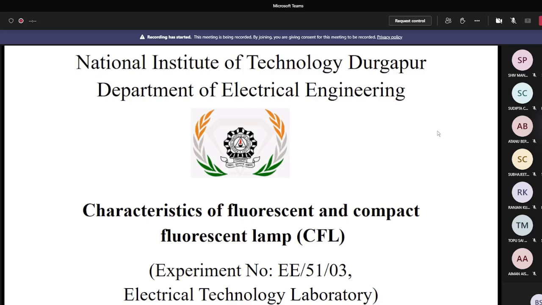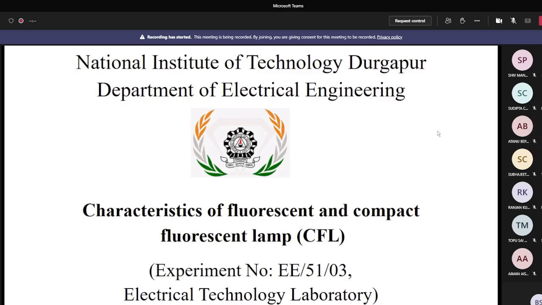In order to go into the details of the experiment, it is necessary to know the basic operating principle of fluorescent lamp and its characteristics. Now I explain the fundamental principle underlying the operation of fluorescent lamp.